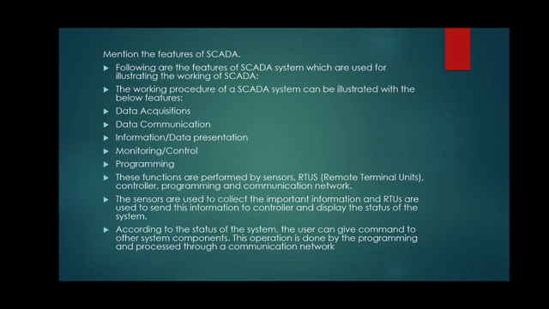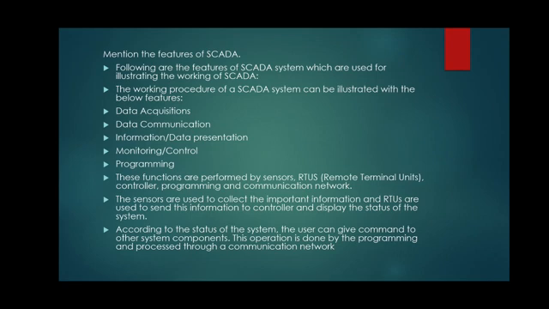So we can say that there should be sensors and remote terminal units. Remote terminal units means that these are placed in different sections of the main industry. Suppose we consider a cement industry, so there will be one control room and the different processes related to the cement, that is packaging, grinding and mixing, so many processes take place.